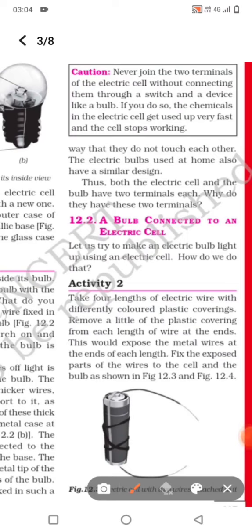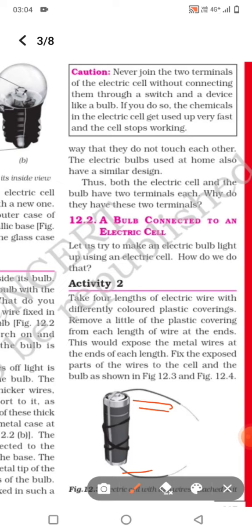Take 4 lengths of electric wire with differently colored plastic coverings. Remove a little of the plastic covering from each length of the wire at the ends, and this would expose the metal wires at the ends of each length. Fix the exposed parts of the wires to the cell and the bulb as shown in the figure.